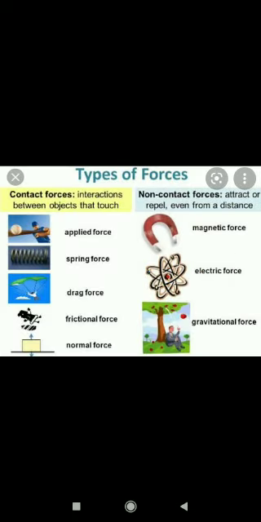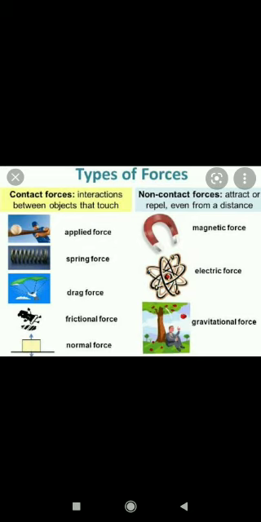There are two types of forces: contact forces, the interaction between objects that touch, and second, non-contact forces, which attract or repel even from a distance. They either attract or repel without contact, even from a distance.